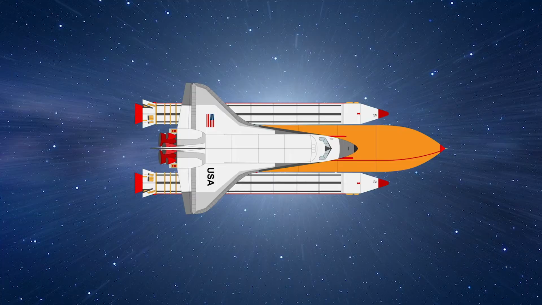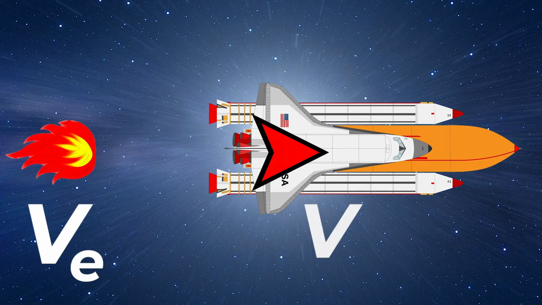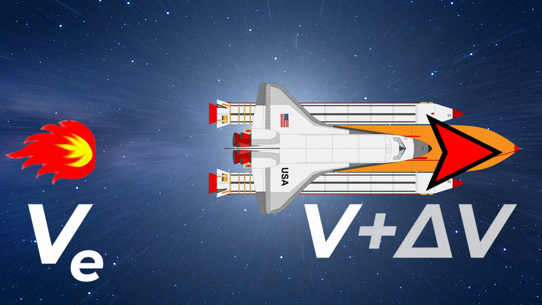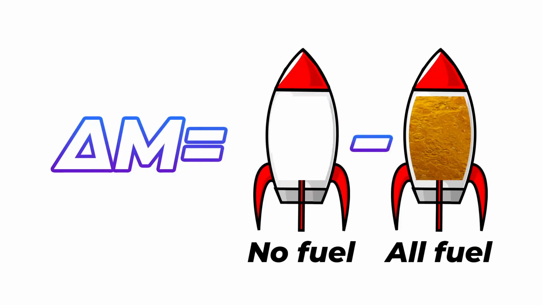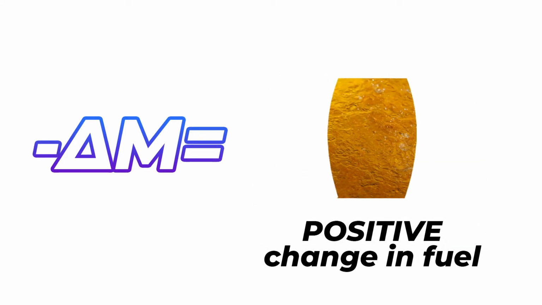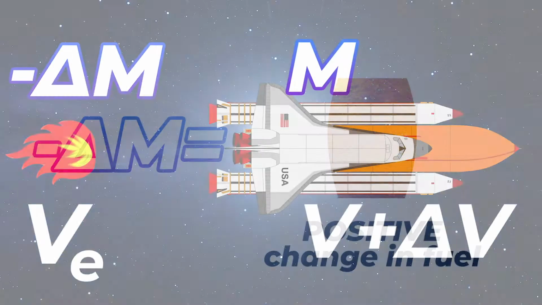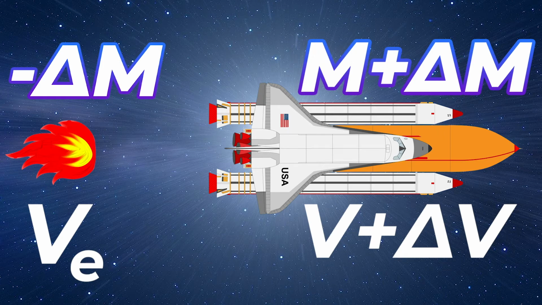So the fuel is expelled at the velocity v exhaust for velocity of exhaust, and it exerts that force on the rocket as well. The mass of the expelled fuel is negative delta m. Since delta m is the final mass minus the original mass, it's a negative number, so we add the negative sign to make it positive. Once we remove that from the original mass, the mass of the rocket becomes m plus delta m.